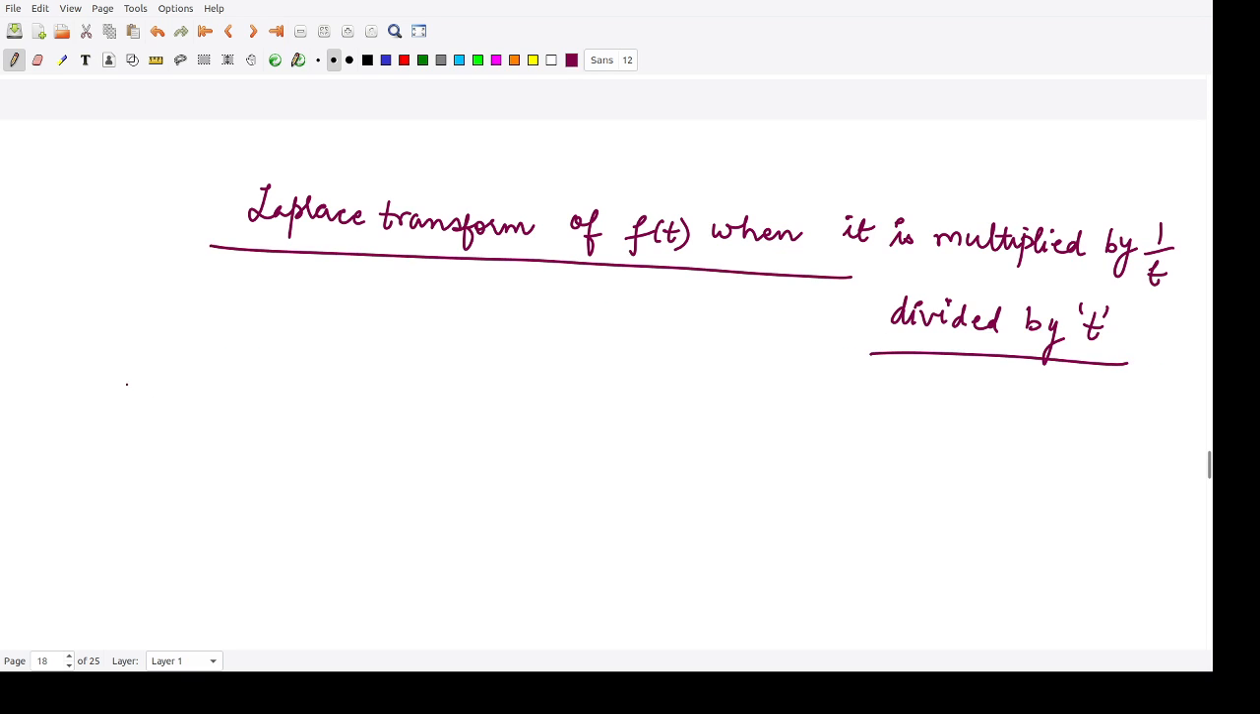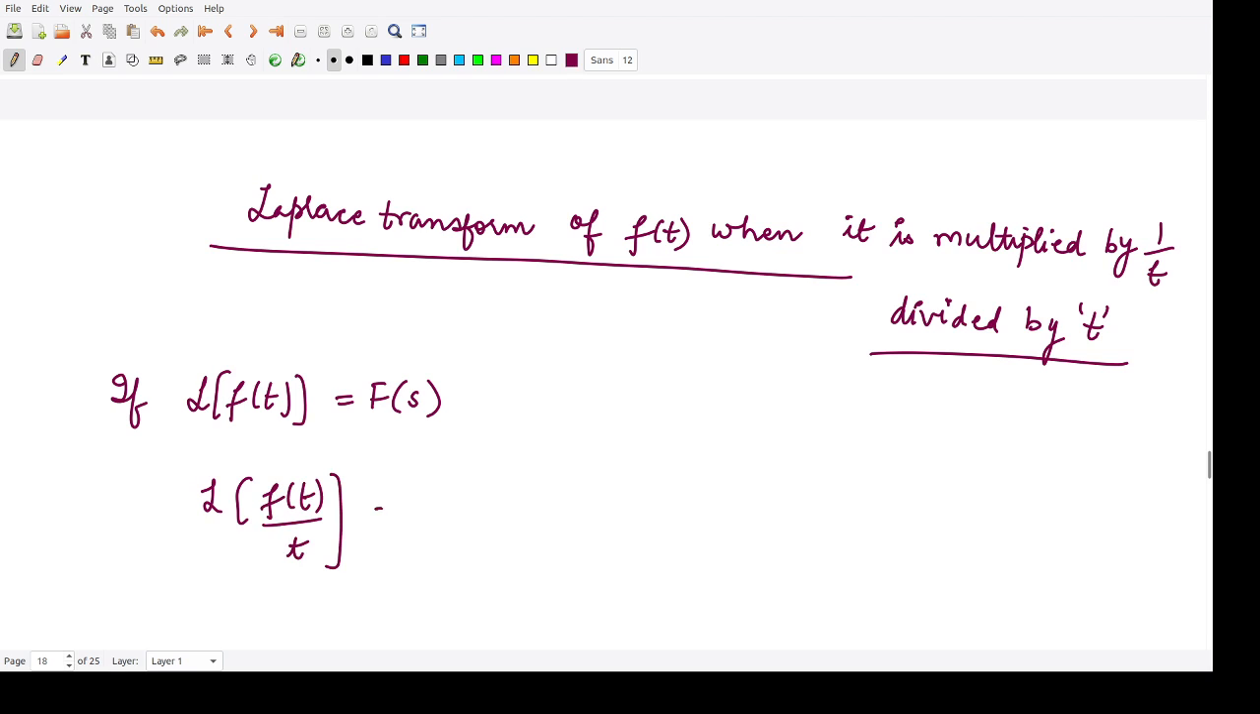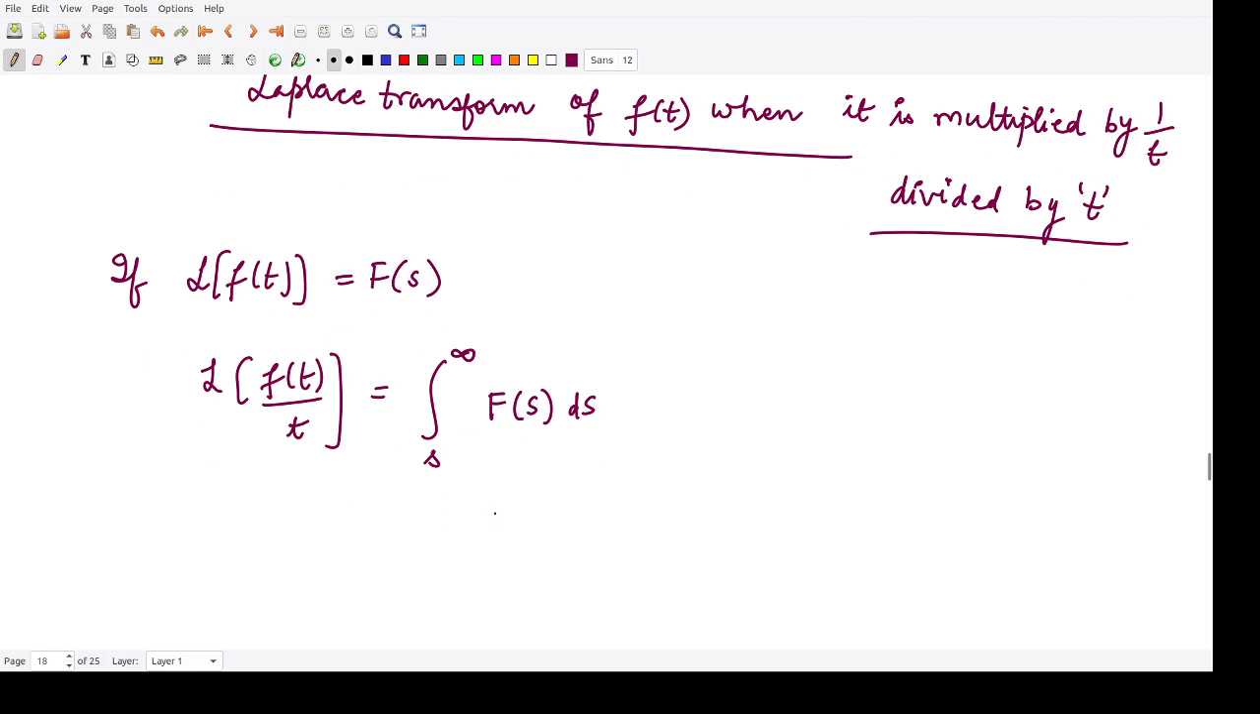So suppose the Laplace transform of this function f of t is capital F of s, then in that case the Laplace transform of the function f of t divided by t is equal to the integration from s to infinity of F of s ds. So note here that whenever you multiply your function by t, you would take its derivative, and when you divide by t, you will perform the integration. So you could remember it like this.